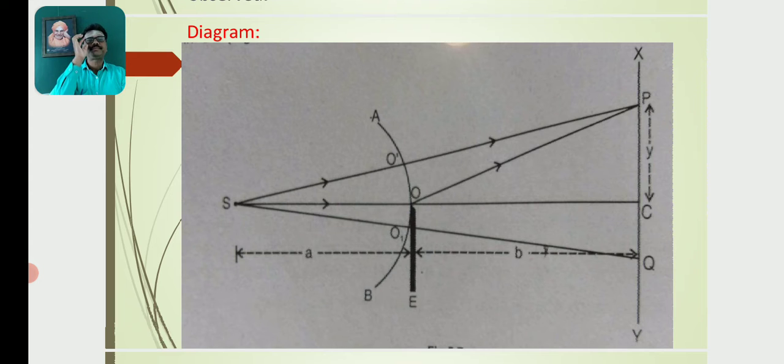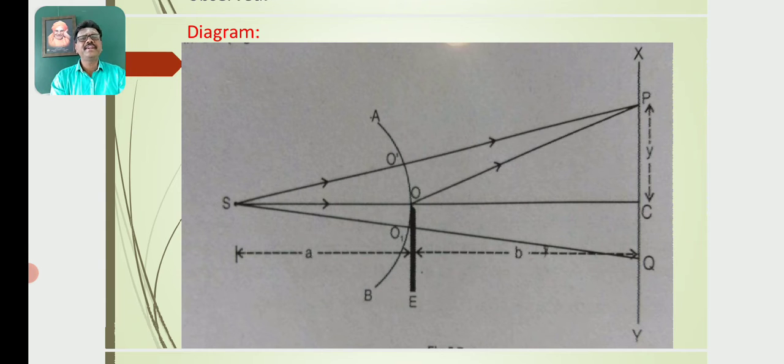Now you see a source of monochromatic light, and a rectangular sharp-edged obstacle OE which is placed in the path of the beam of light. The diverging beam of light, a cylindrical wavefront, is made incident on the sharp-edged obstacle; say AB is the wavefront.